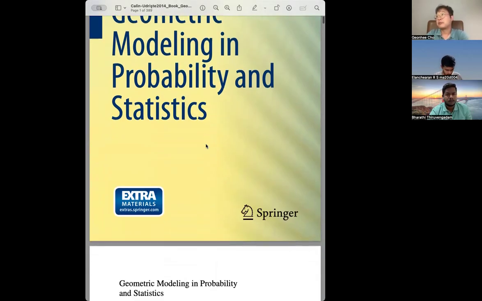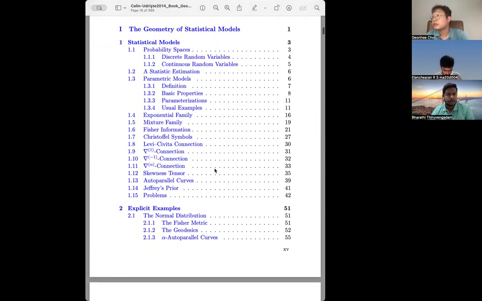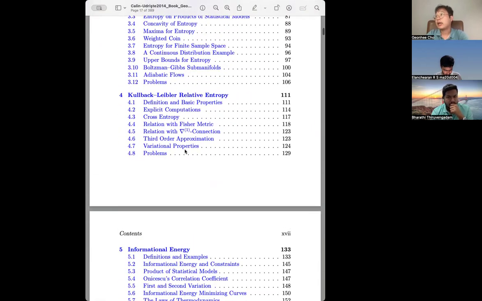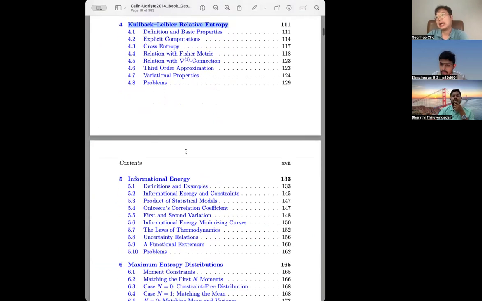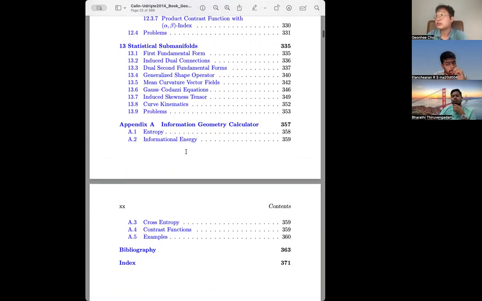Geometric modeling, probability and statistics. Everything is here, and it is very detailed, so you can look at the definition of a statistical model and some explicit computations. Also, by the way, if I have a chance to explain further, there is an important concept of complex geometry called the Calabi diastasis function, and that corresponds to the KL divergence or relative entropy. They're actually kind of the same. So you can look at these references in full detail.